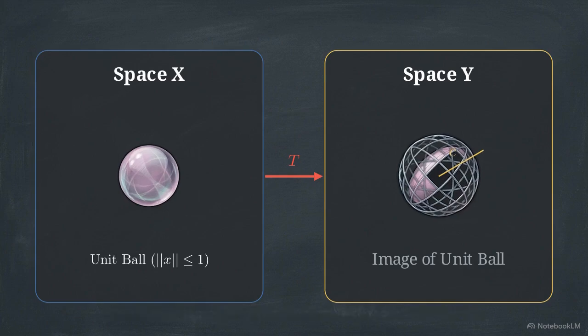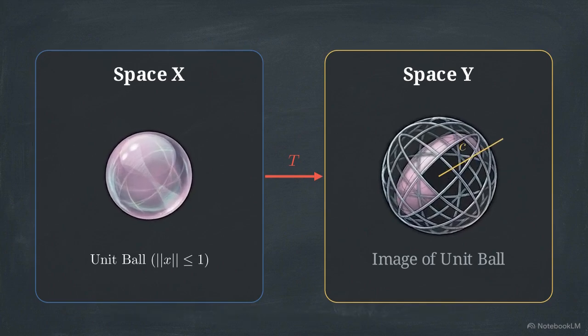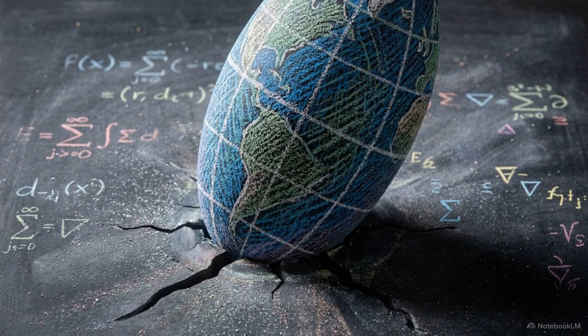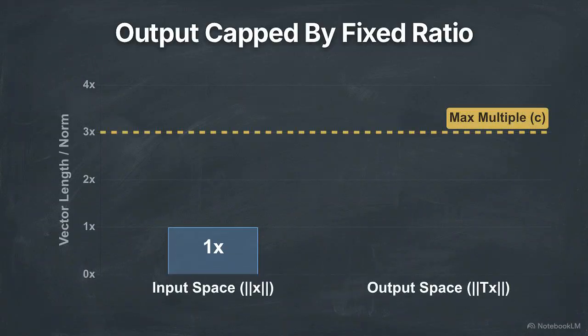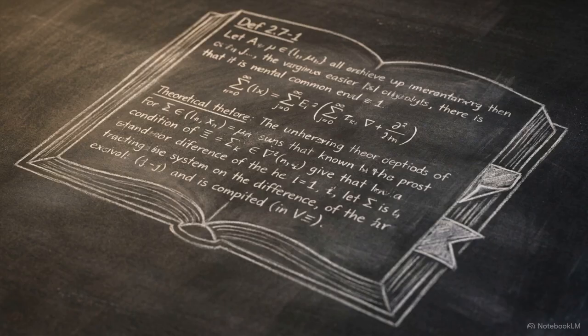Here, as we increase the size of our input ball, the output ellipsoid scales proportionally. The outputs can grow infinitely large, but only at a restricted rate. Boundedness describes a capped ratio. The length of the output vector can never exceed a specific multiple of the length of the input. Definition 2.7-1 of the Kreyszig text formalizes this.